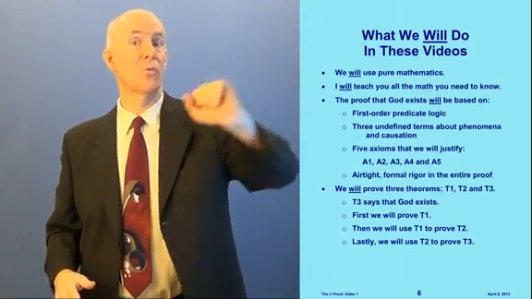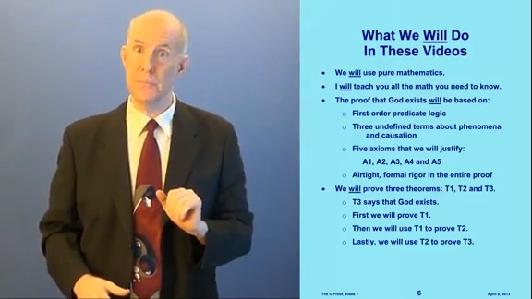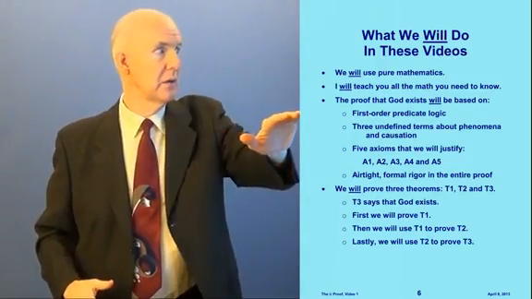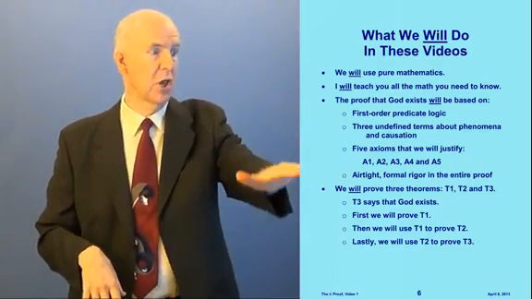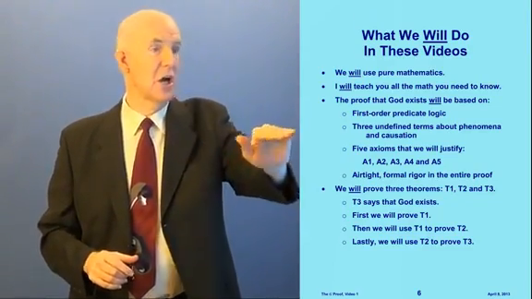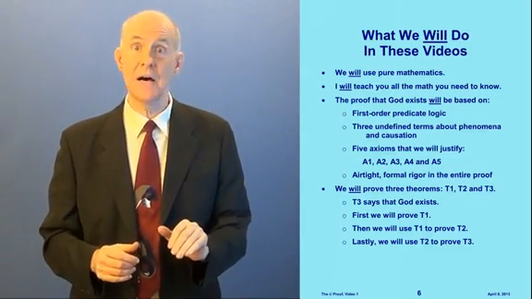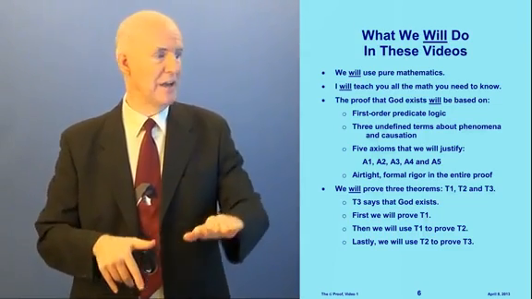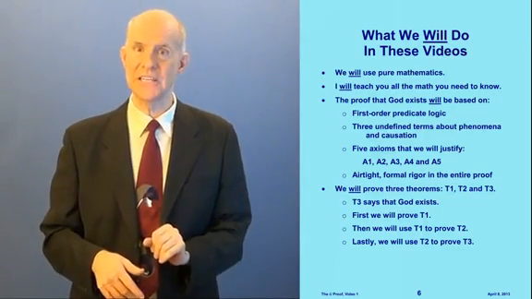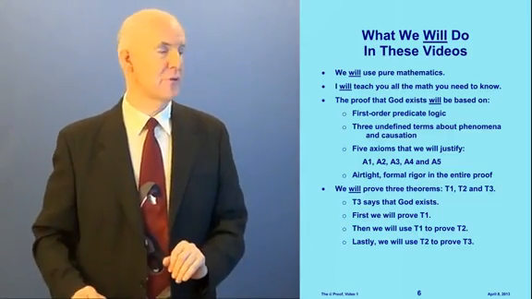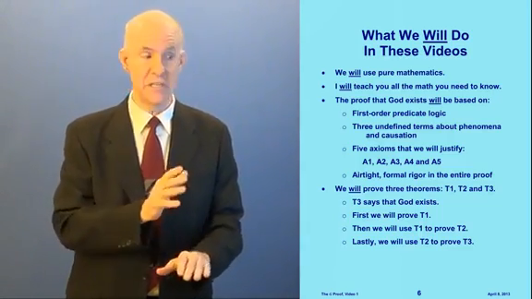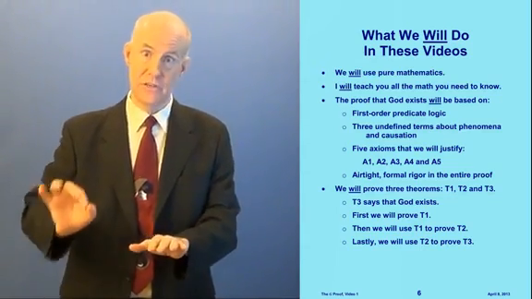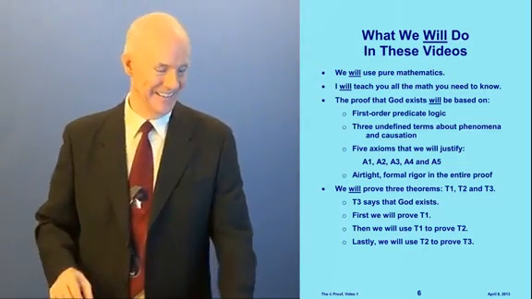Let me talk for a minute about what we will do in these videos. We will use pure mathematics, and I will teach you all the math you need to know. I'm a very good math teacher. The proof that God exists will be based on all of these things: first-order predicate logic, 3 undefined terms about phenomena and causation, 5 axioms that we will justify, called A1 through A5, and airtight formal rigor in the entire proof. We will prove 3 theorems called T1, T2, and T3. T3 says that God exists. First we'll prove T1, then we'll use it to prove T2, and we'll use it to prove T3.